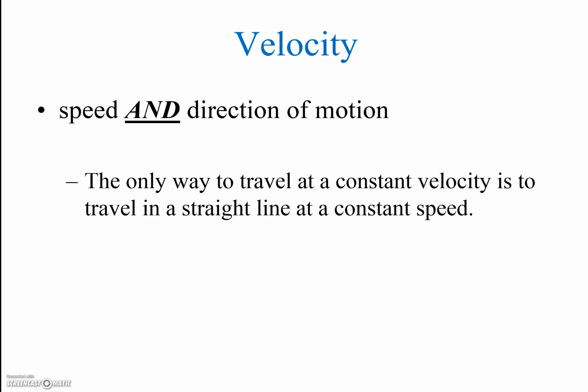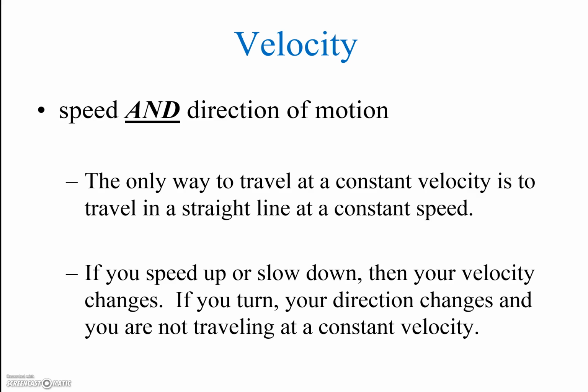The only way to travel at a constant velocity is to travel in a straight line at a constant speed. If you speed up or slow down, then your velocity changes. And if you turn, your direction changes, and you are not traveling at a constant velocity anymore.